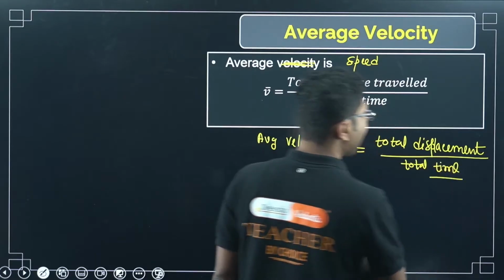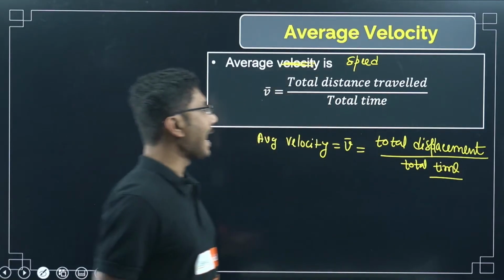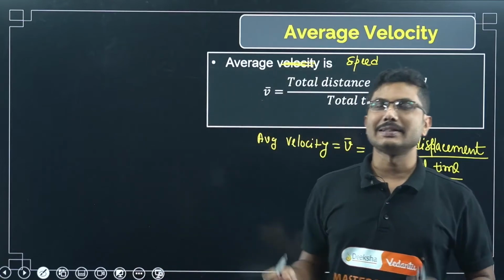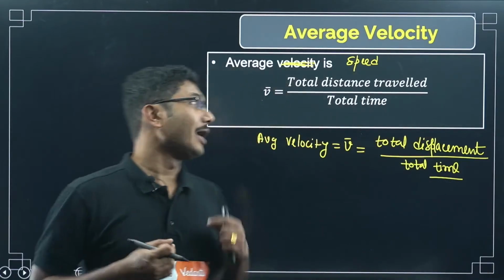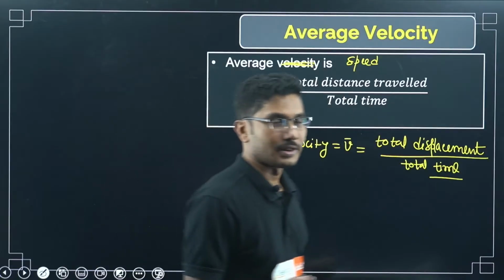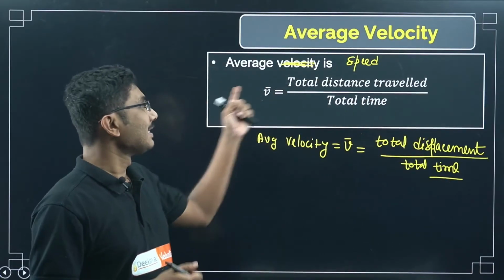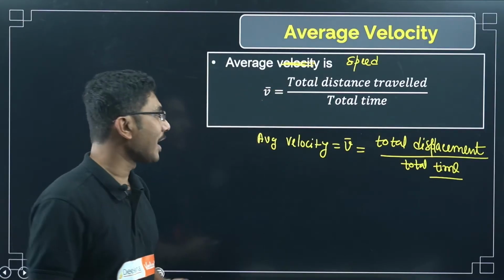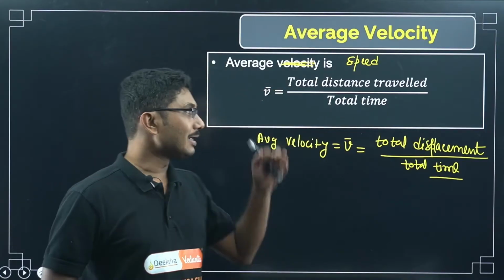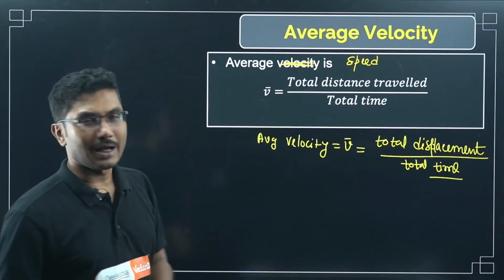Why the difference? What is the difference between displacement and distance traveled? Displacement is a vector quantity, and total distance traveled is a scalar quantity. So when you are trying to find average speed, this formula is fine. But when you are trying to find average velocity, total displacement by total time should be used.